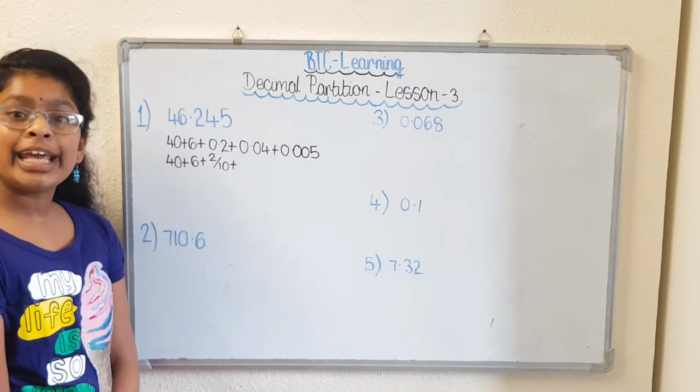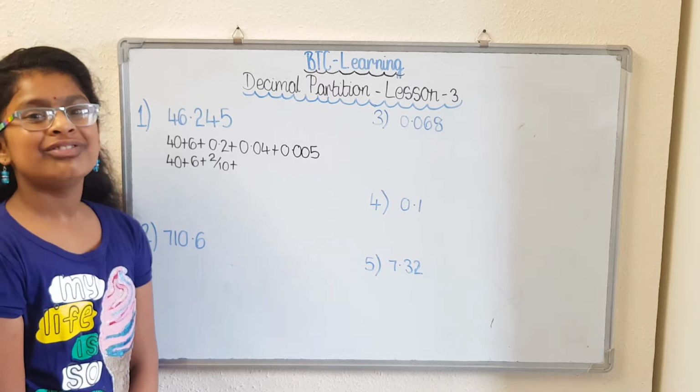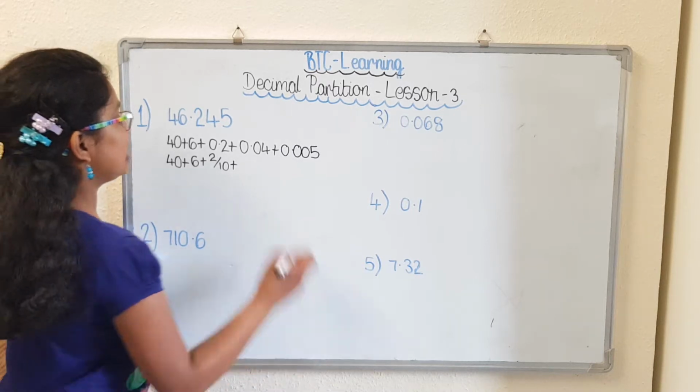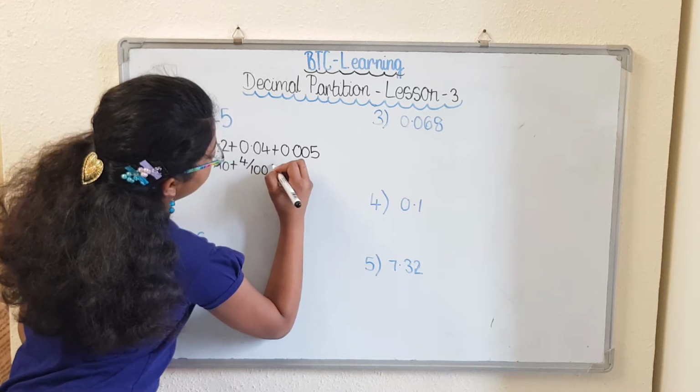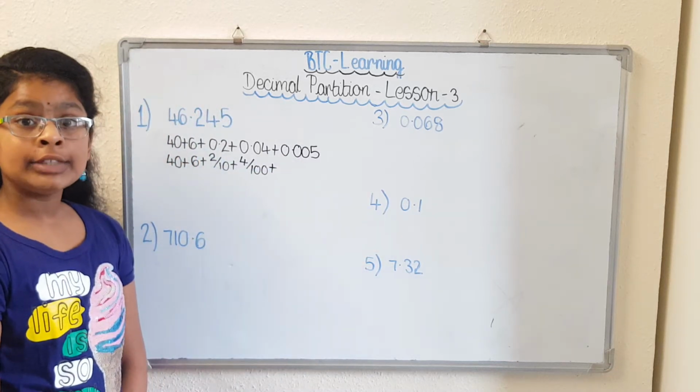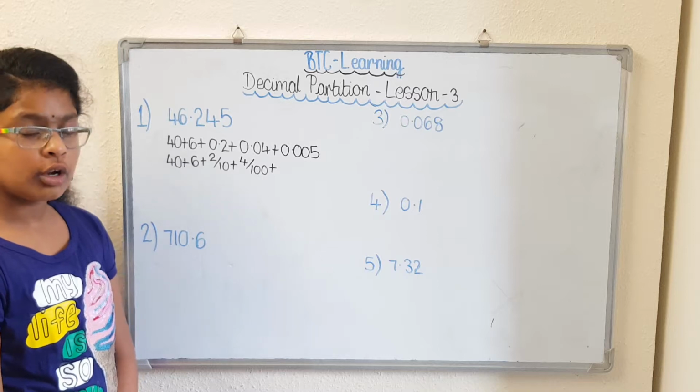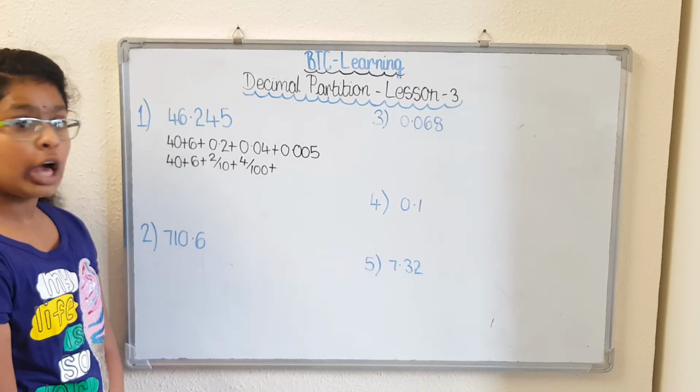The 4 is in a hundredths column, so it's 4/100. The 5 is in a thousandths column, so it is 5/1000.